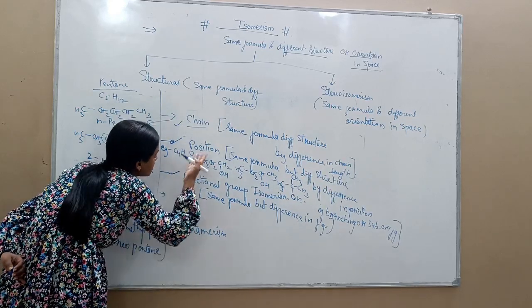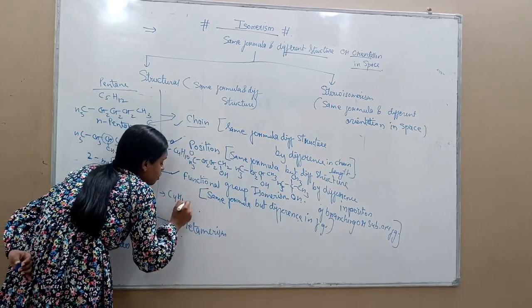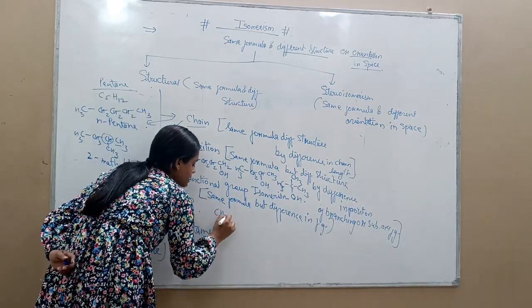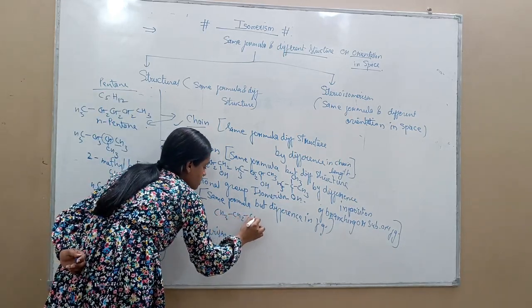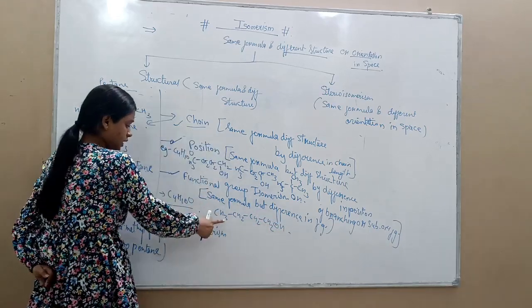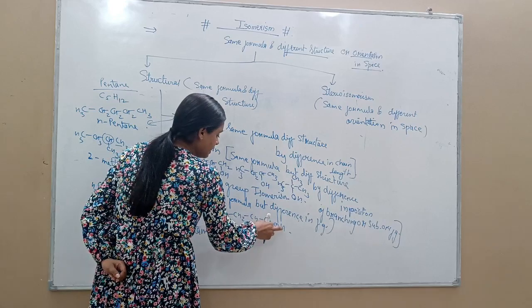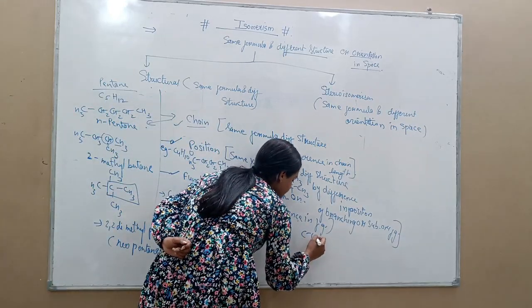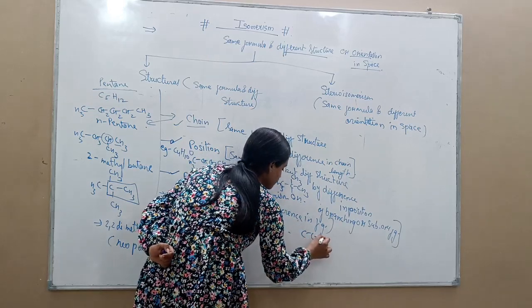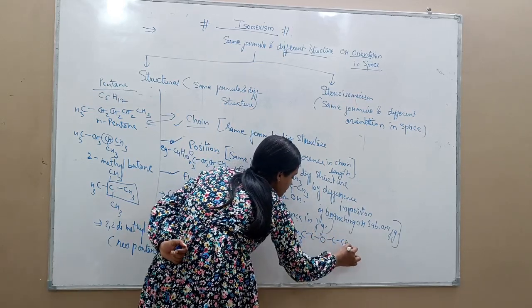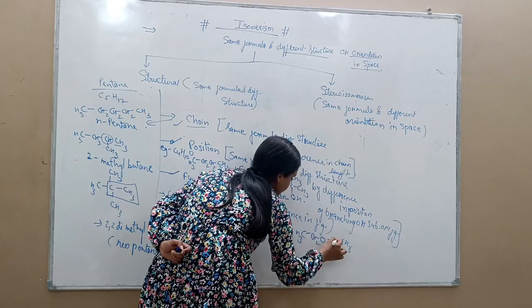If I take this formula C4H10O, we can write CH3, CH2, CH2, CH2OH. Can we write it like this?